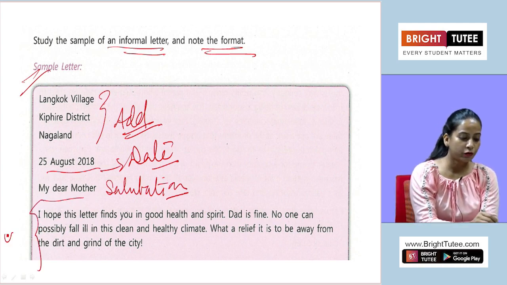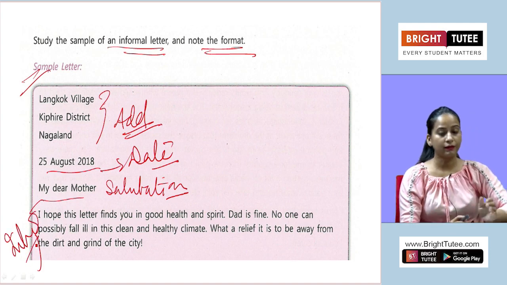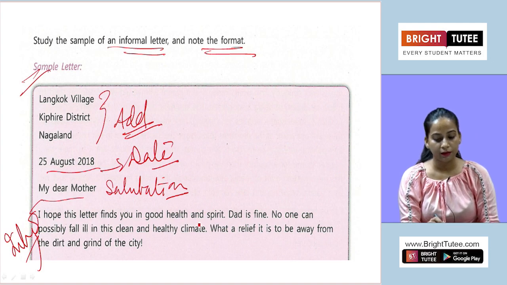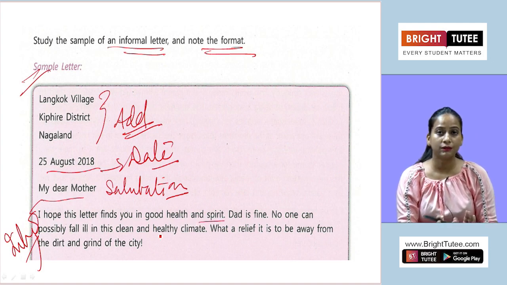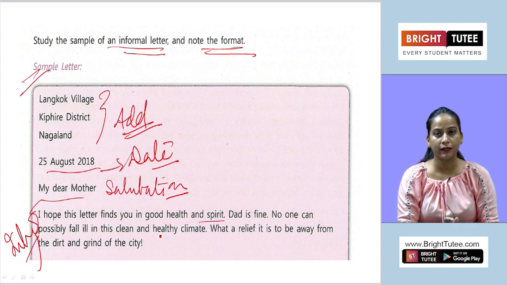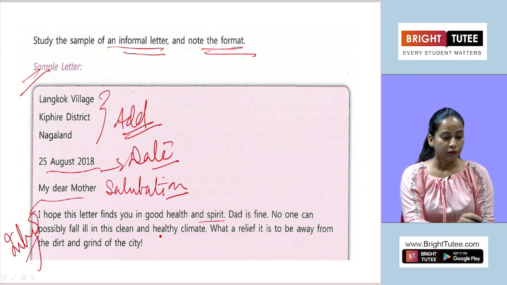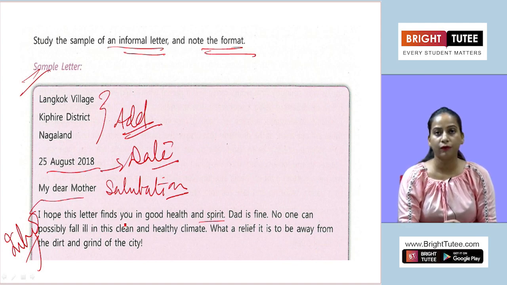This is the intro you are going to start, that I hope this letter finds you in good health and spirit. So this is the beginning line whenever you are writing a letter to your known person or your acquaintance or relatives or friends. Clear? Or you can even start like that, hope you are in the pink of your health. I am also fine here. So that kind of thing can be mentioned. So here it is written, I hope this letter finds you in good health and spirit.